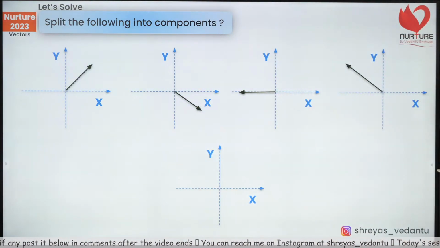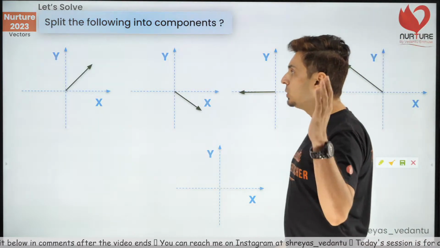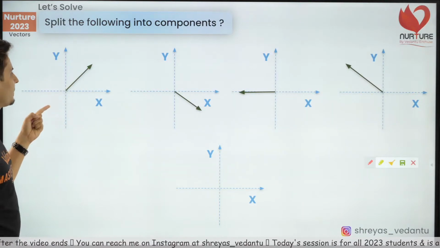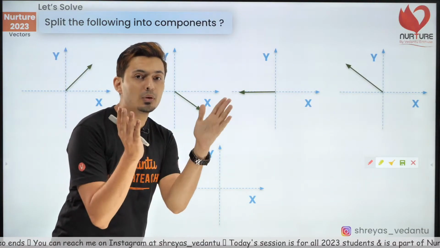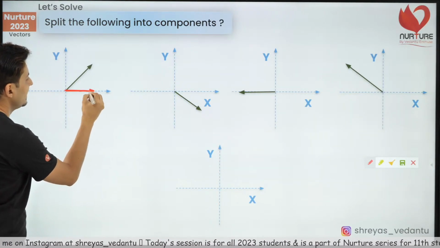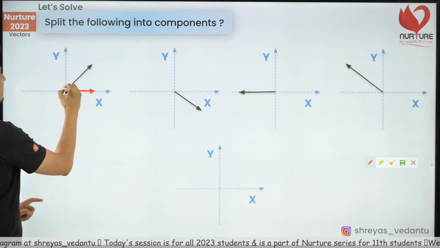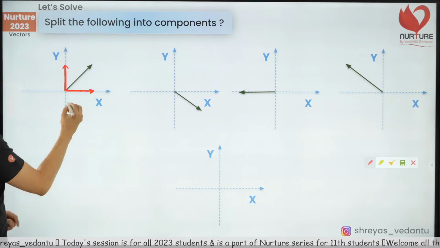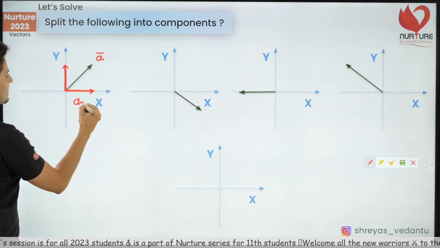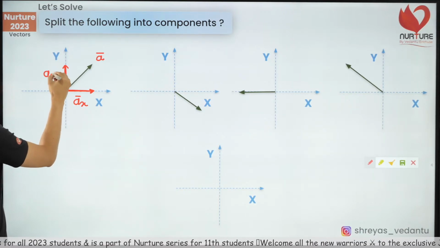Now, let's split these vectors into components. Let's do this. Look at this vector. I feel we can split it into 2 components. How? One is something in x and the second one is something in y. This is the x component. If I call this vector a, this will be the x component and this will be the y component.